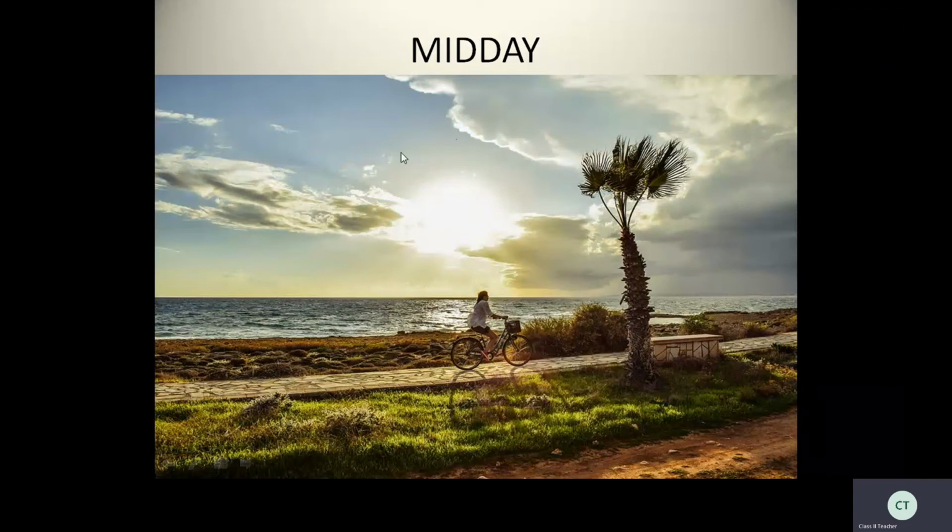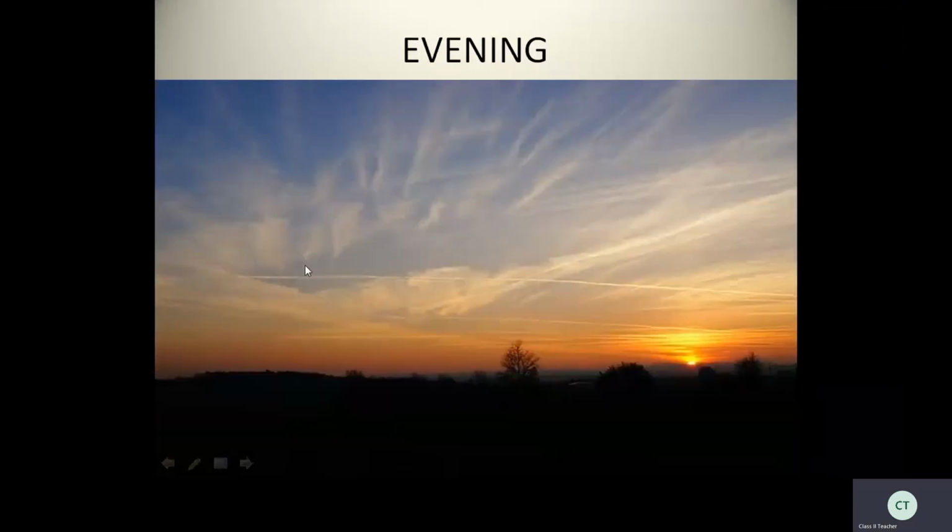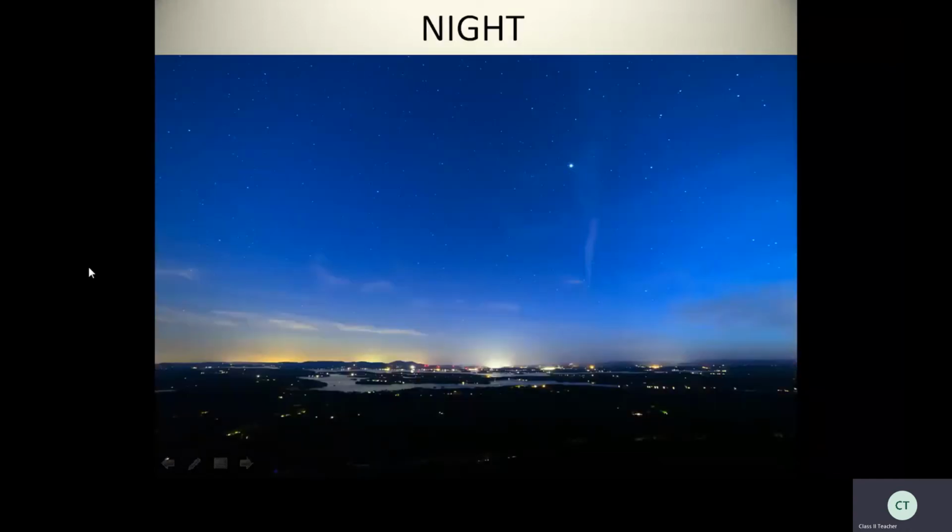So usually afternoon or midday is very hot because that's the time when the sun shines so brightly. See, in the evening the sun is going to set, going back. The sun is going to sleep. See how nice it is. So the sun sets in the evening. Here is night. When you look outside in the sky, you can see the stars and the moon. See how beautiful it is, isn't it?